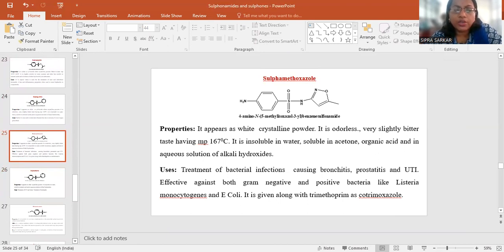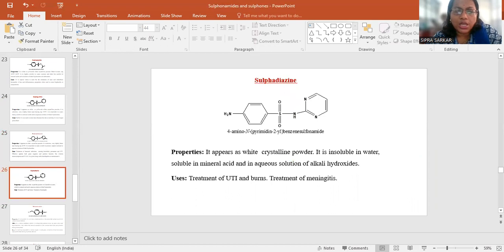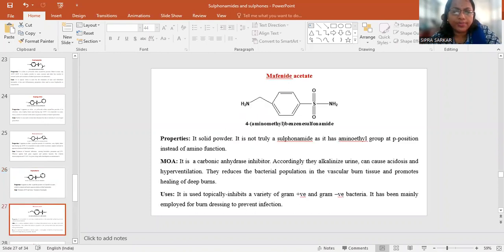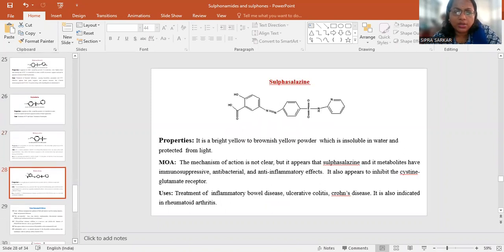This drug is used for bronchitis, prostatitis, and GI infections, and is effective against broad gram-positive and gram-negative bacteria like Listeria monocytogenes and E. coli. Sulfadiazine is an important drug that is also used for the treatment of burns and meningitis. This drug is not so important.